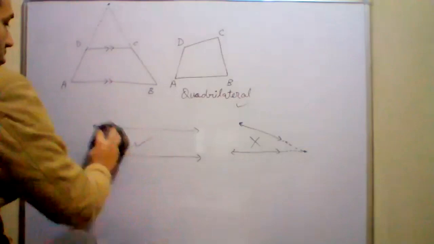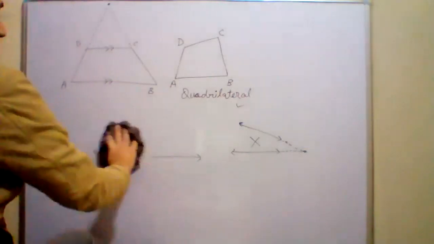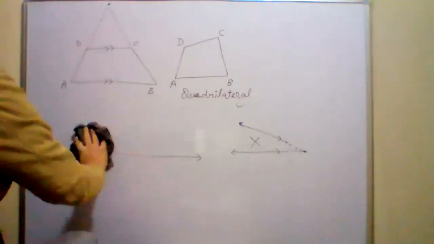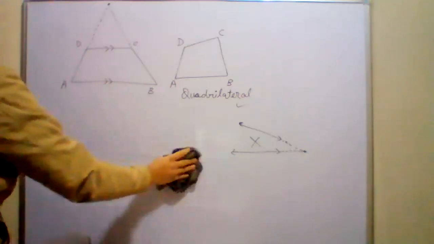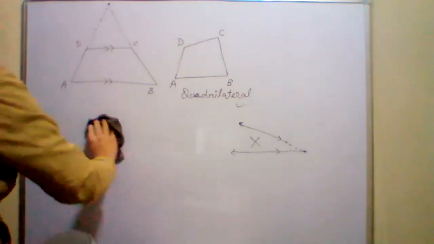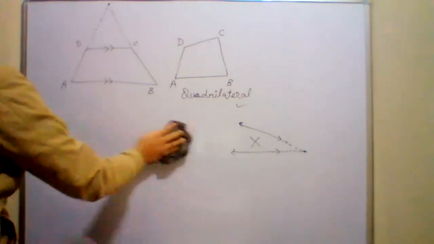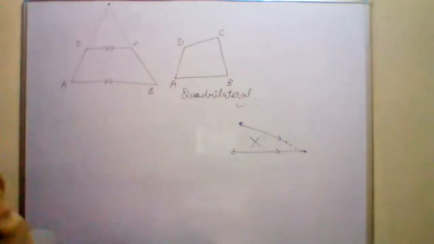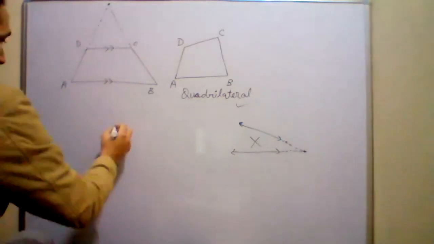It has 4 parallel lines. So how many pairs? How many pairs are there? Two pairs. Sir, 2 pairs. It has 2 pairs of parallel lines. A parallelogram has 2 pairs. See how?